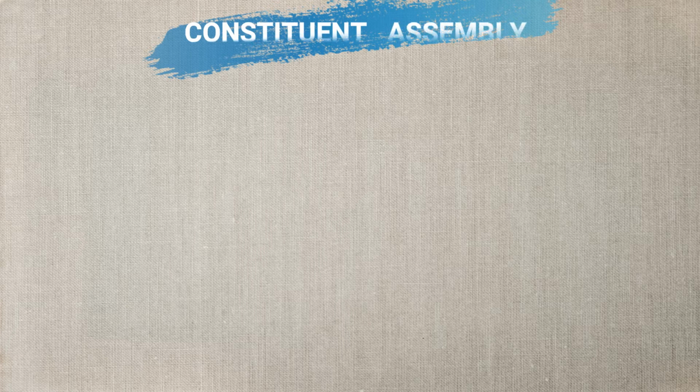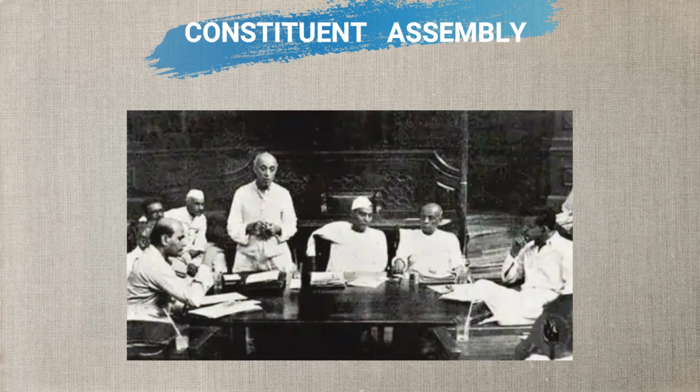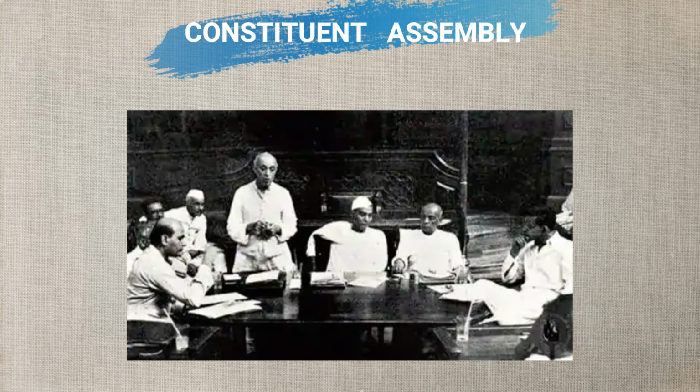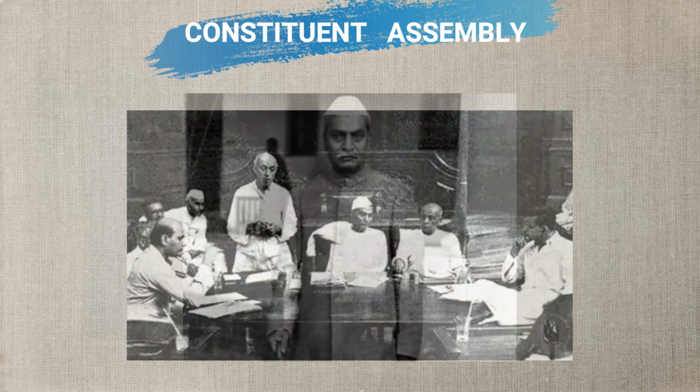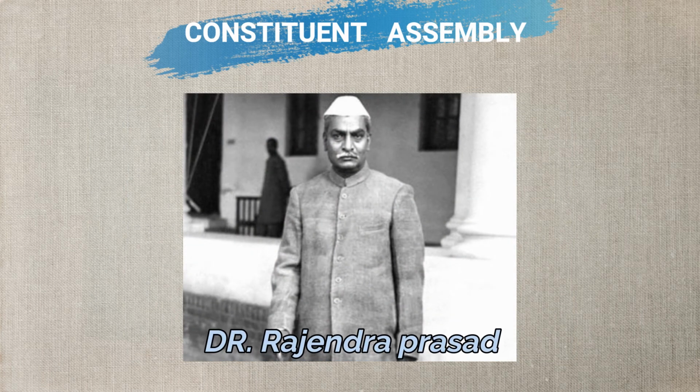A Constituent Assembly was organized to frame the new Constitution of India. This was done in accordance with the Cabinet Mission. In July 1946, elections were held to elect the Constituent Assembly. The members were elected not directly by the people but indirectly by the members of the provincial legislative assemblies. Dr. Rajendra Prasad was elected as the President of the Constituent Assembly. There were in all 389 members. However, after the partition of the country in 1947, the Constituent Assembly was left with fewer than 389 members.